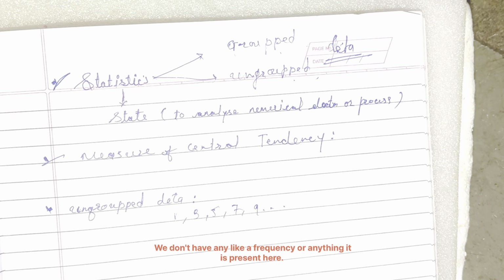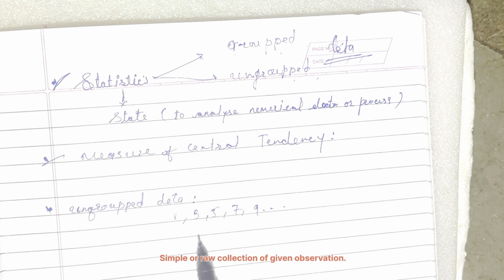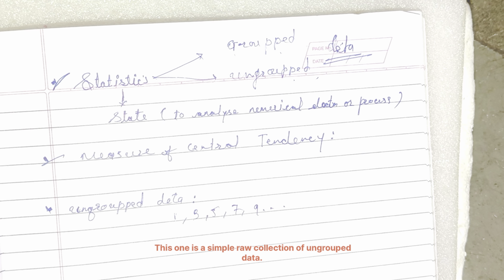We don't have any frequency present here. So we call it ungrouped data.